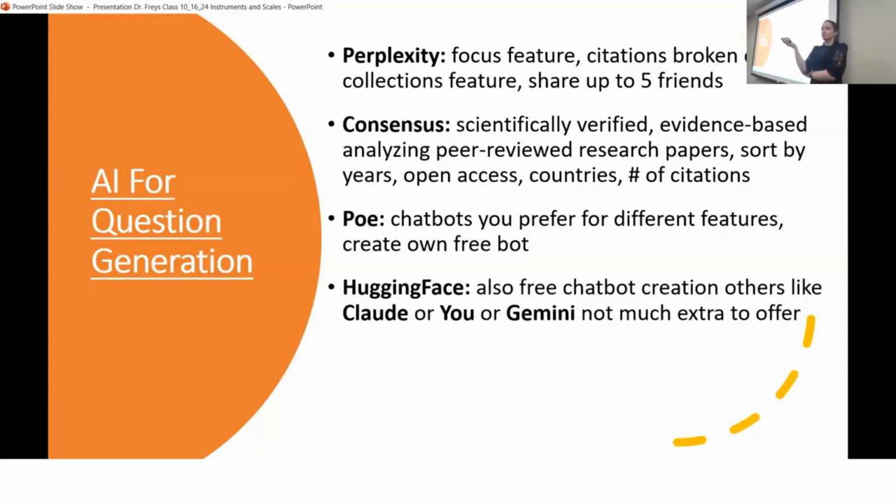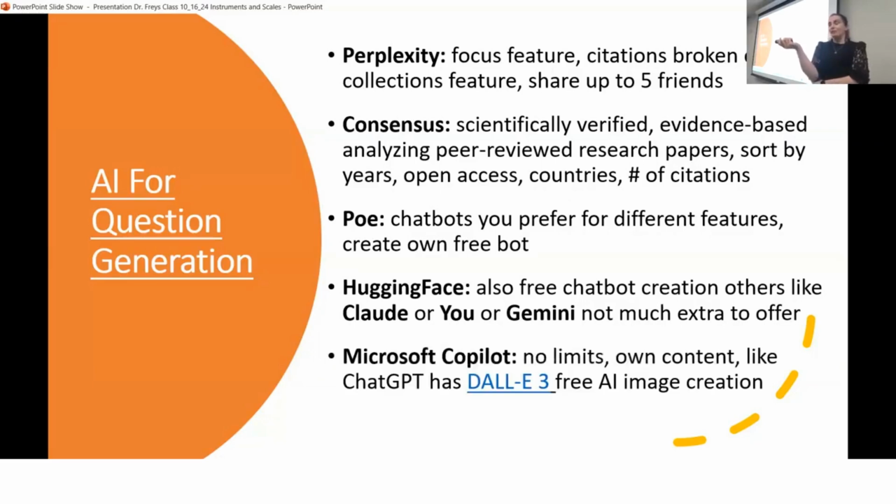So that's Poe. Hugging Face, I actually don't use, but some people like it because they prefer it over Claude, or You. You is a good one too if you're just trying to find something that has a different perspective. So sometimes I'll have it write one thing in one chatbot and move it over to the other and say this in other words, and it'll say it in a different way. But I wouldn't go to those 3. Those are the ones that I avoid the most because they don't really give me anything extra.